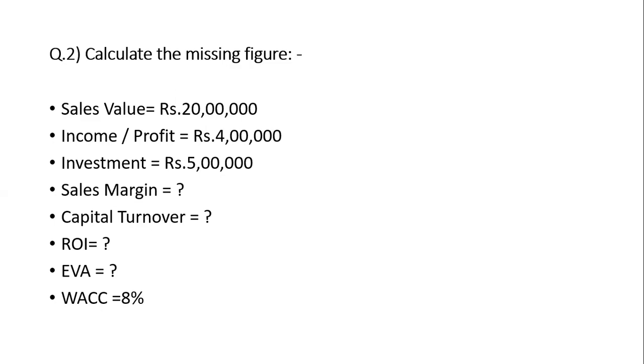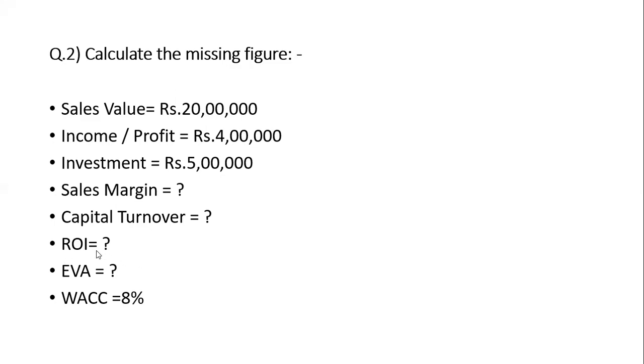The answer will come in times. What is the answer? Tell me in the chat box. Roll number 16, perfect. Irene Thomas, 4 times. Capital turnover is 4 times.